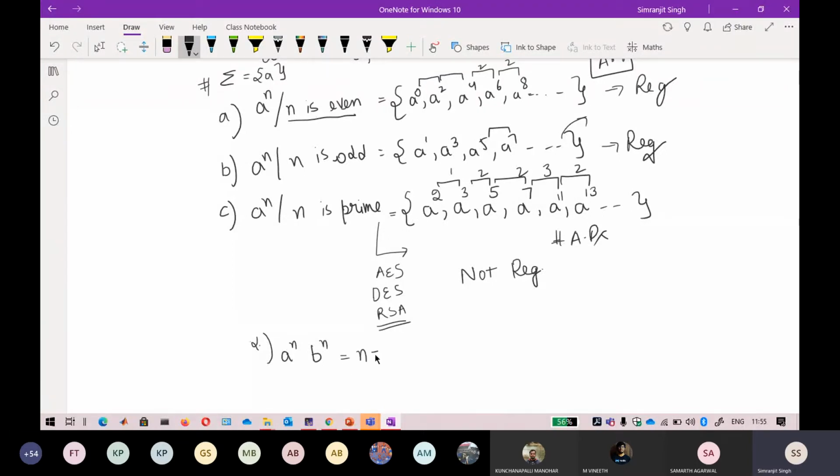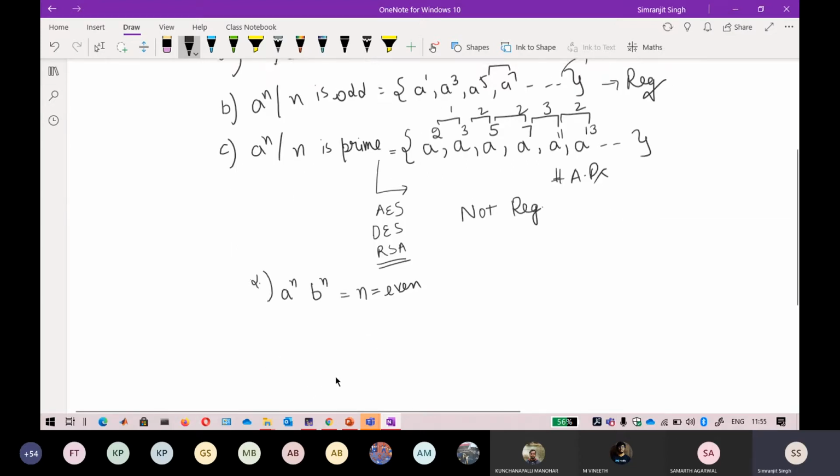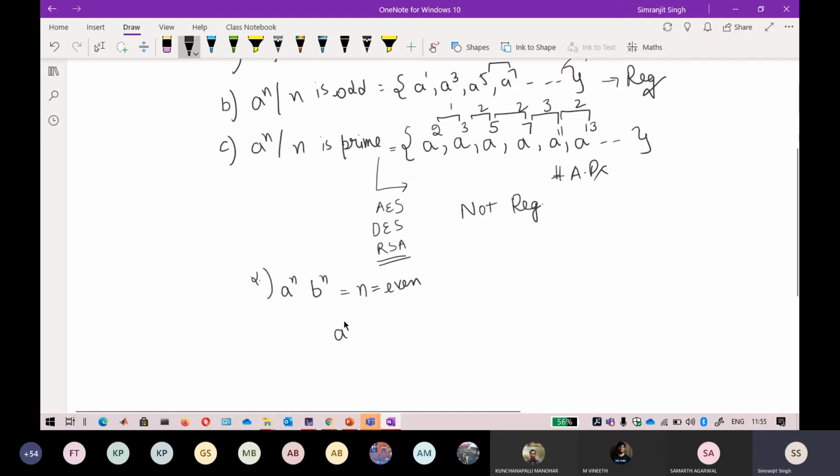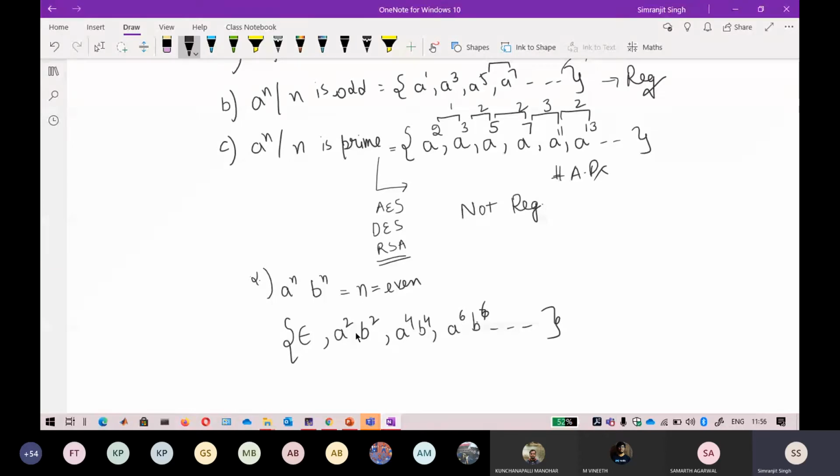Where n is even, the possible strings are: first epsilon, second a raised to power 4 b raised to power 4, third a raised to power 6 and b raised to power 6, something like this. You cannot derive a possible pattern for that. Because there are two terms being raised to the power of n, I cannot apply arithmetic progression. So that is why I'm only talking about the other situation.